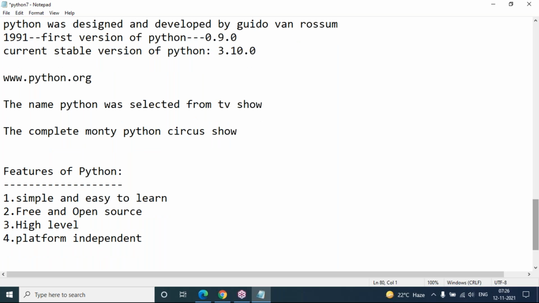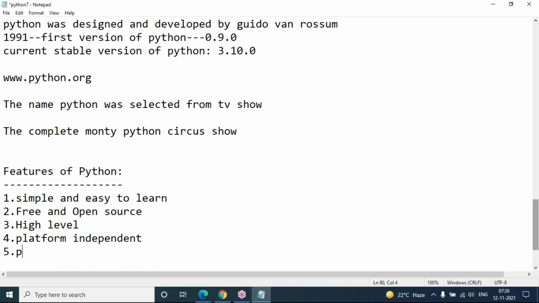And it is platform independent. That means once we write Python code, it can be run on any platform without rewriting again and again, because internally the Python virtual machine takes responsibility to convert your code into machine-understandable code on whichever machine you run it. It is cross-platform: Windows, Linux, Unix, Solaris, Ubuntu, anywhere, no issues.